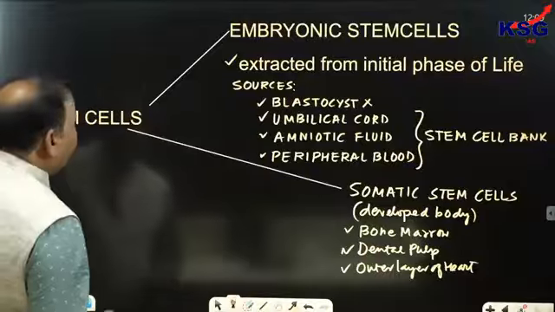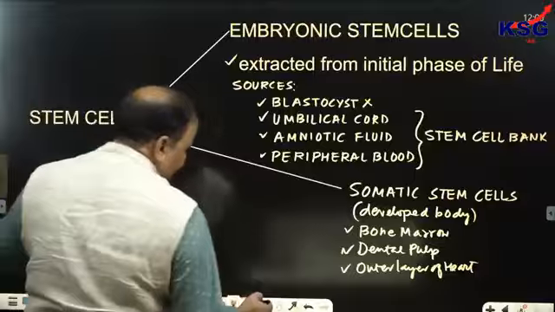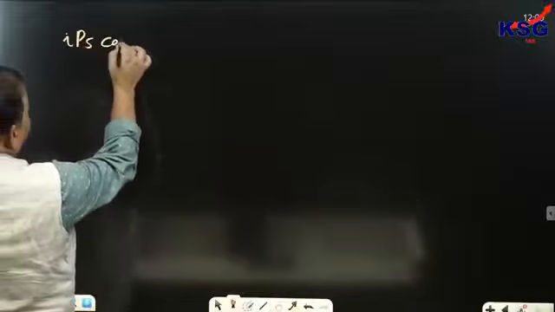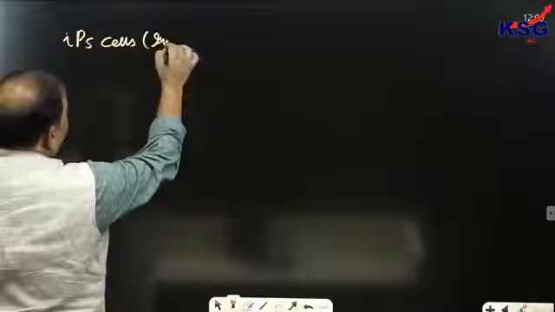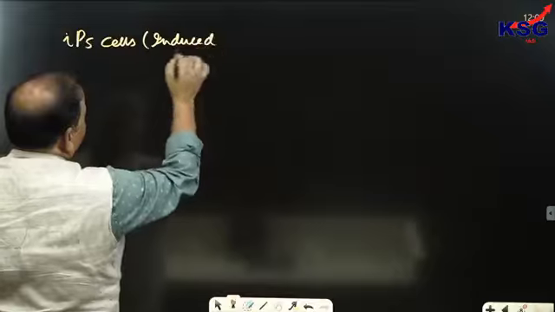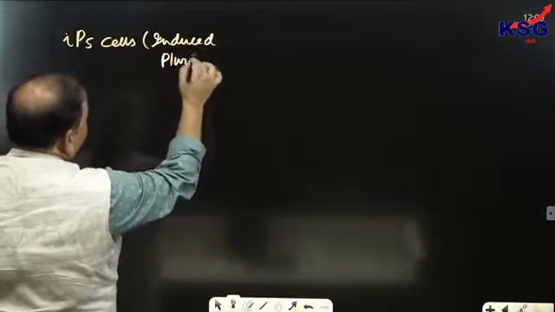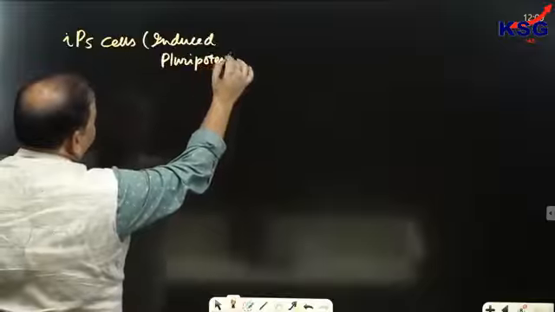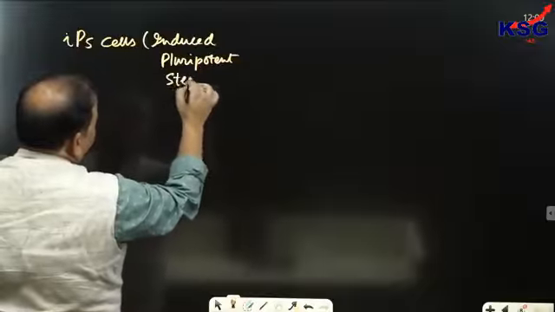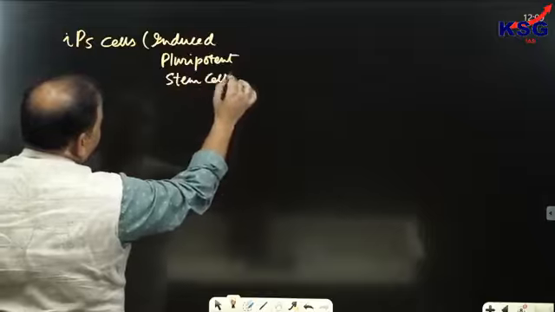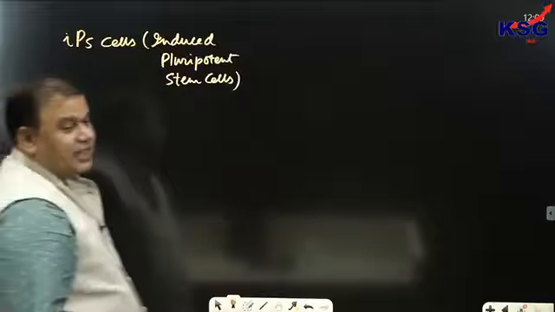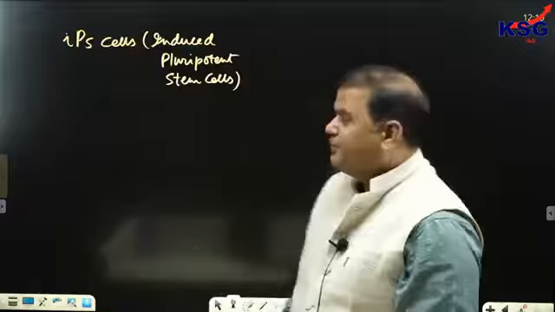But there are two other types of stem cell that you have to know. One type of stem cell is called iPS cells. iPS cells means induced pluripotent stem cells. This is called iPS cells. And what is iPS cells?